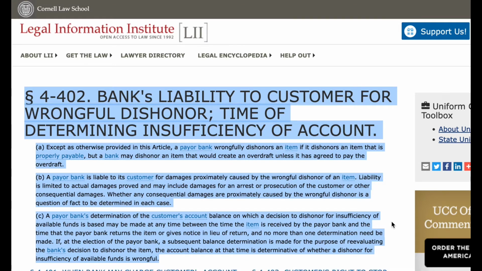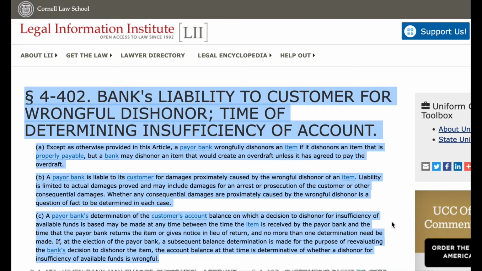B. A Payor bank is liable to its customer for damages proximately caused by the wrongful dishonor of an item. Liability is limited to actual damages proved and may include damages for an arrest or prosecution of the customer or other consequential damages. Whether any consequential damages are proximately caused by the wrongful dishonor is a question of fact to be determined in each case.